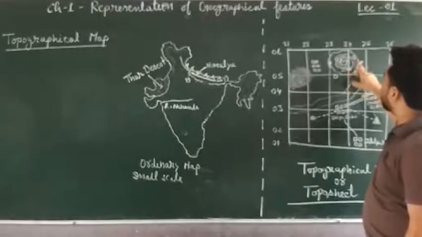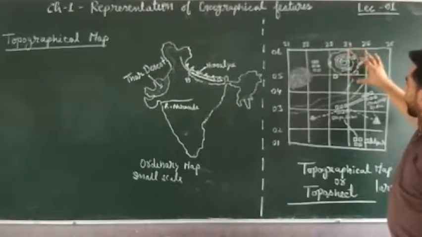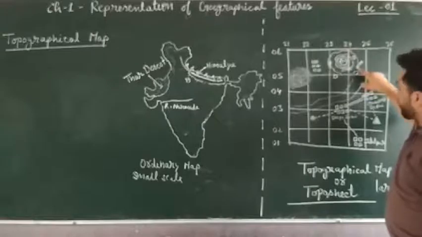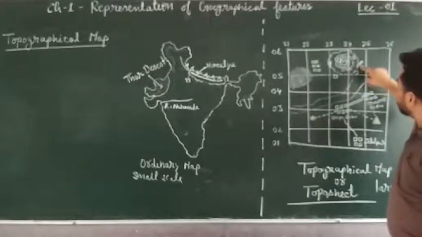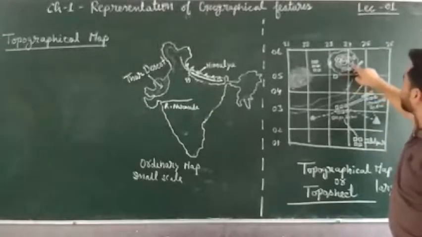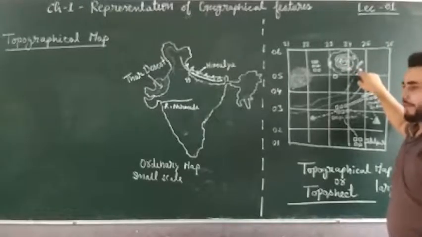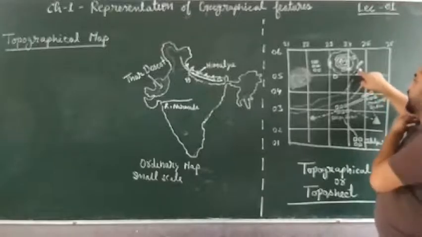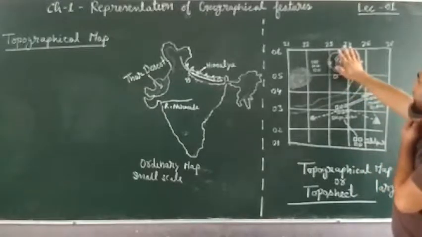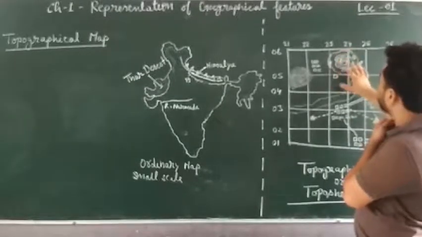Clear? Like suppose here I have shown this Himalaya like this, and here I have shown this mountain by drawing these lines in the form of a conical hill. As you can see here, the pattern or the shape of these lines is looking like a conical hill, right? These lines are in brown color, okay, and they are numbered also, like 2000, 2100, 2200, 2300, clear? So these lines are called contour lines. These contour lines tell us about the height of this place. So you can say the height of this place is increasing, right? And it is looking like a conical hill. So I have shown this hill with the help of these contour lines.